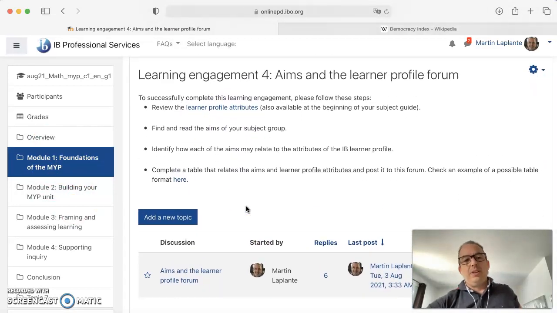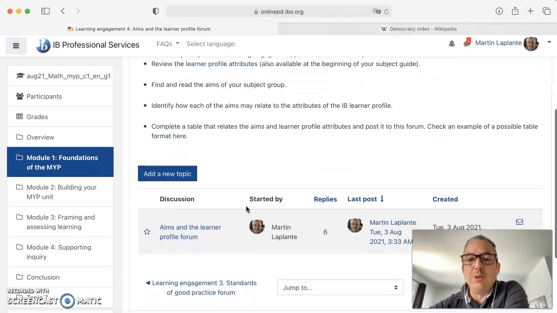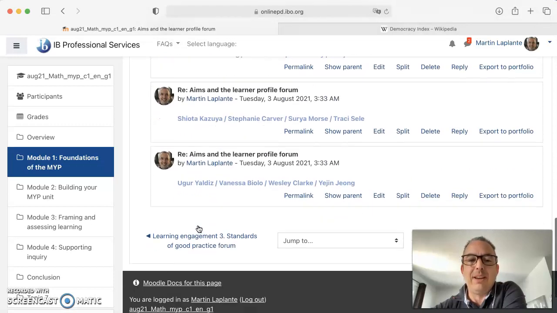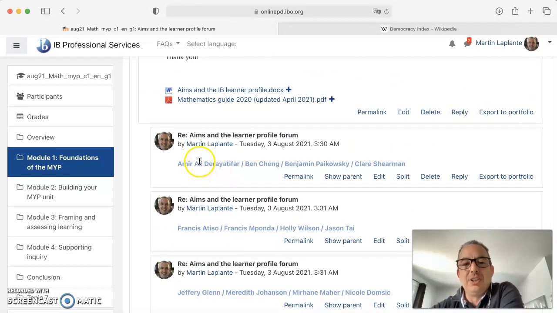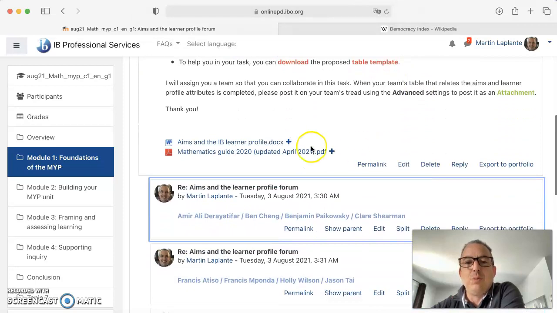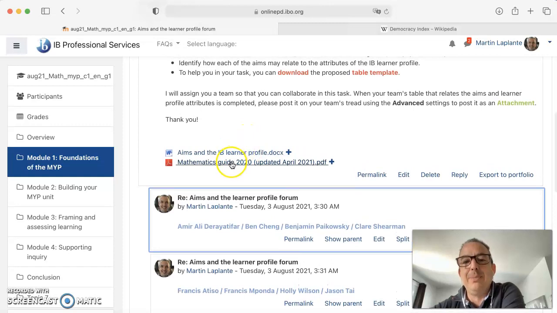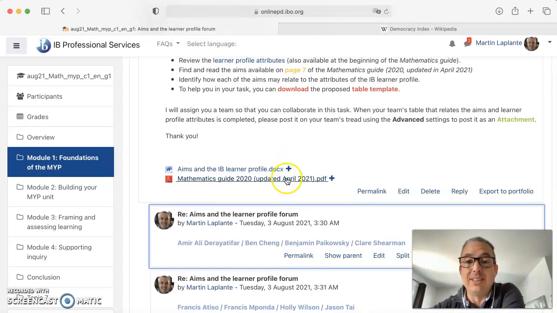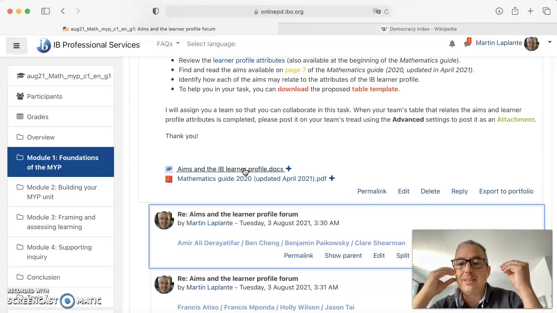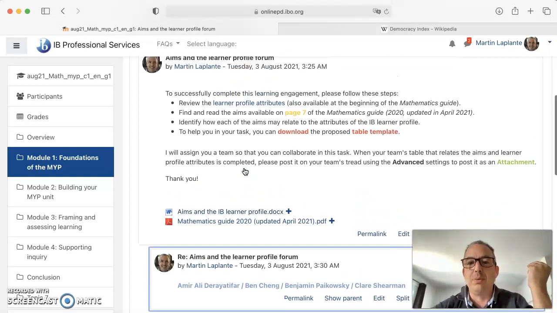For the fourth learning engagement activity, you are going to be in teams. Here you click on my post and you see that there are replies. These are my replies. I've split you into 6 teams. So you read your name and then you reply underneath your team, if you're part of it. And you have to work on one single table. I've put in a template because in the mathematics guide, which is available here, there are the aims. And we want to see how the aims of the mathematics guide are linked to the learner profile attributes.